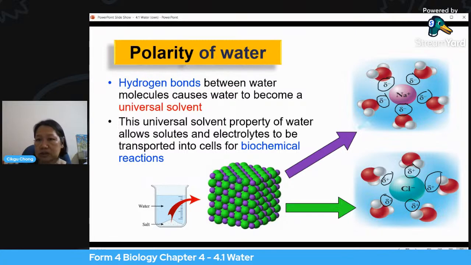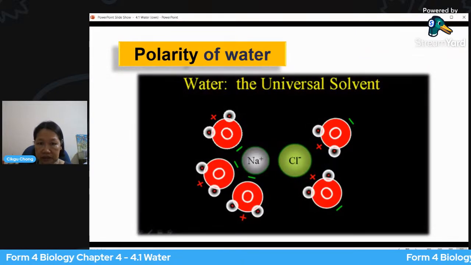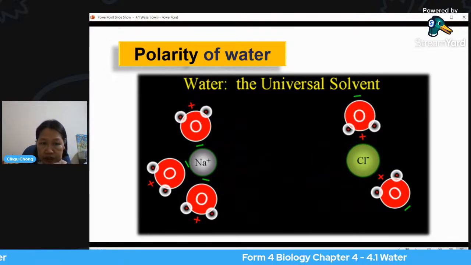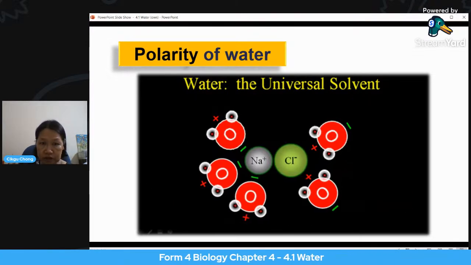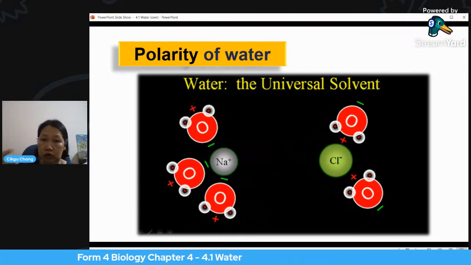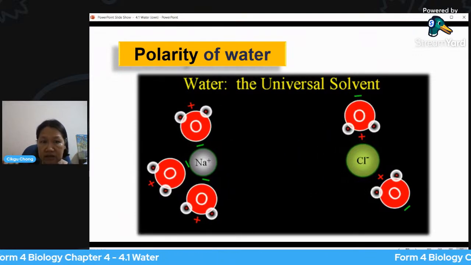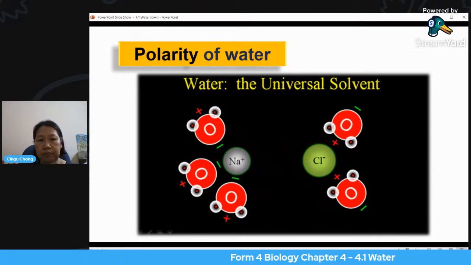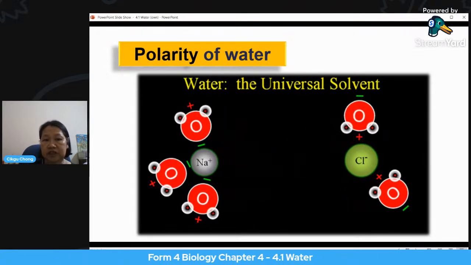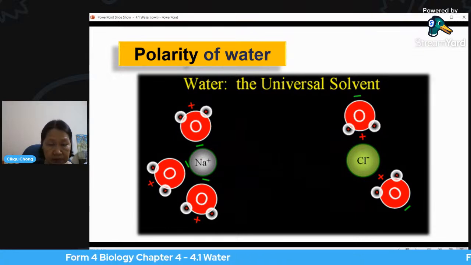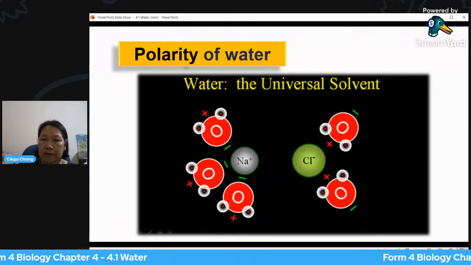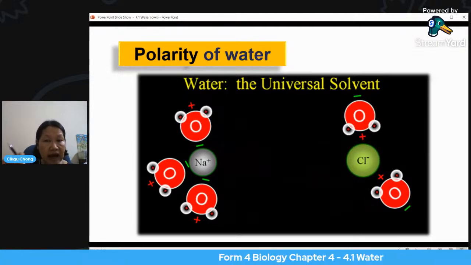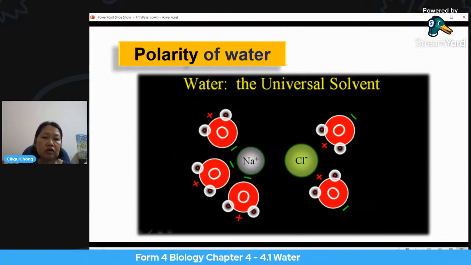Okay, so I'll show you an animation that will show this very clearly, how this attraction forces the ions apart. Okay, so you will see here now, sodium chloride, at first they are next to each other because of the attraction between positive and negative. But because water also has its charges, which is the polarity, the oxygen will pull the positively charged sodium ion away, and the water molecule, that part is positive, the hydrogen side pulls the chloride ion away.